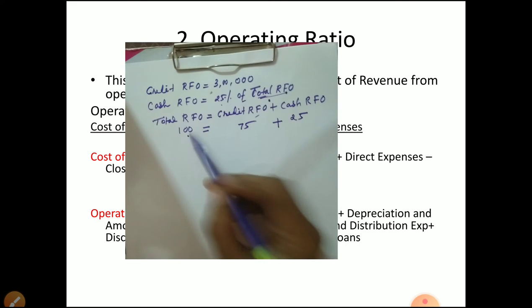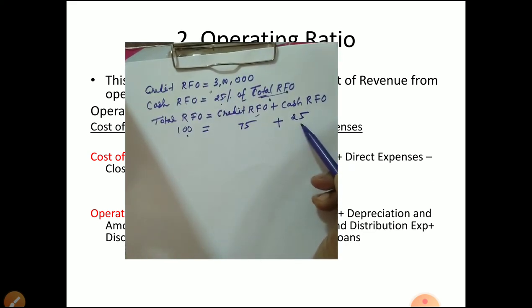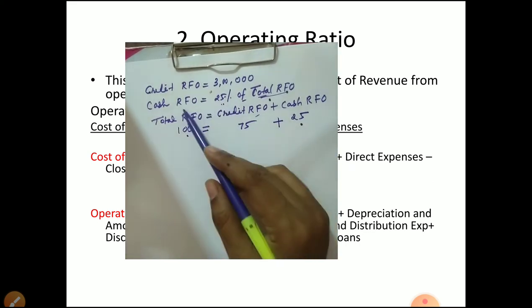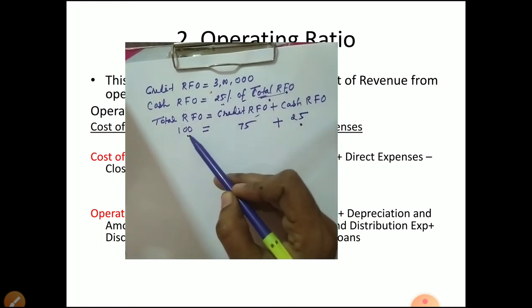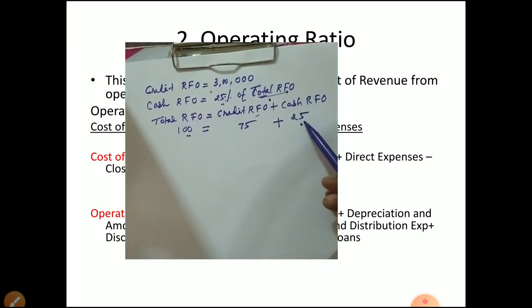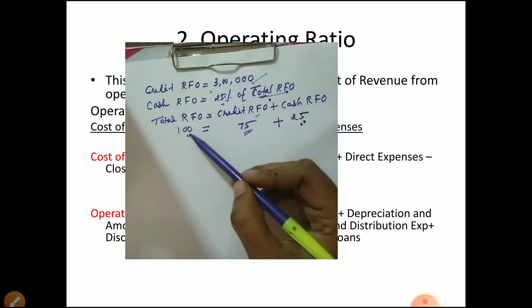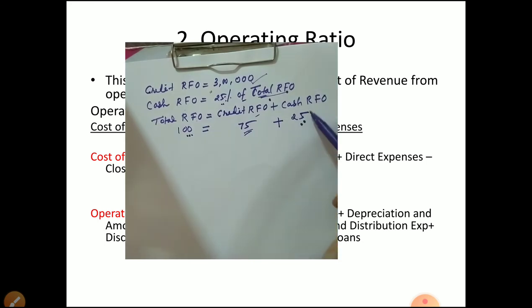We get 100 as the total. 25 is already cash RFO, it is given: cash RFO is 25% of total RFO. So total RFO 100 means 25% of 100, which is 25, is cash RFO. Credit RFO will be the difference, 100 minus 25, so 75 is credit RFO. This credit RFO we know is 3 lakh. What we need is the 100 total RFO. Otherwise we can calculate cash RFO, then add credit and cash to get total RFO. Both ways we can calculate.